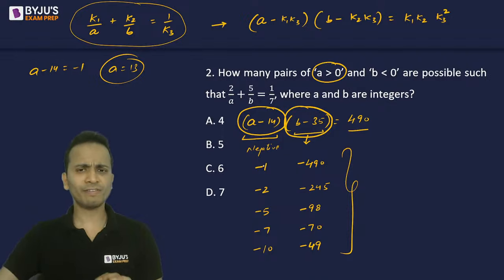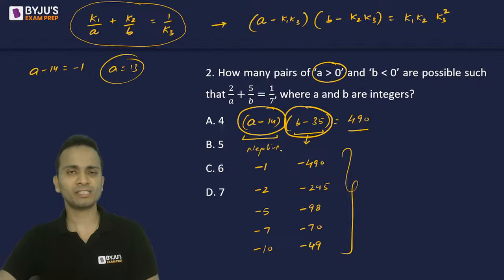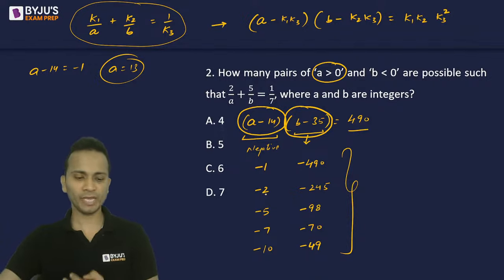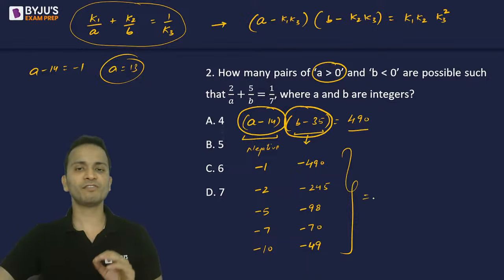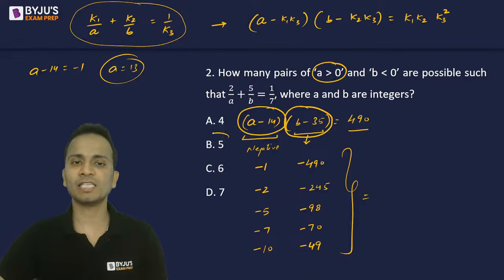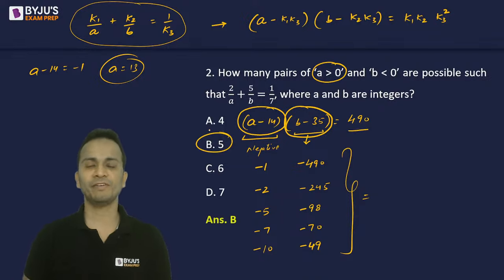Once again, these are not the values of A and B. These are the values of the brackets A minus 14 and B minus 35. Using these, we can find the values of A and B. So these will be the 5 possible pairs of the values of A and B. So the correct answer will be option B, that is 5.